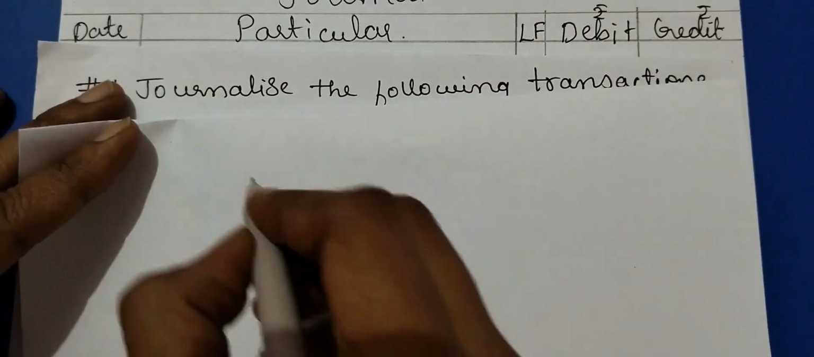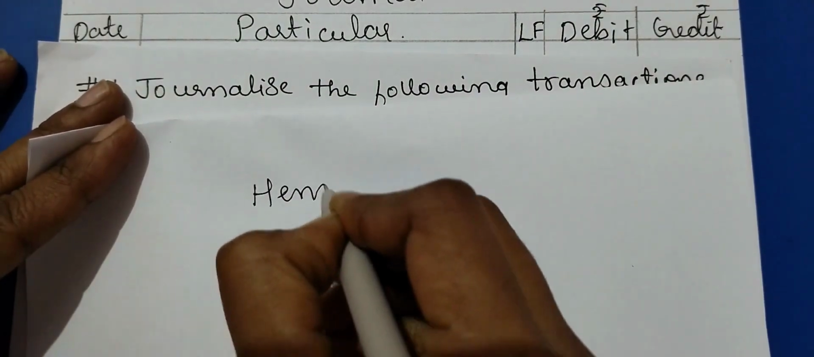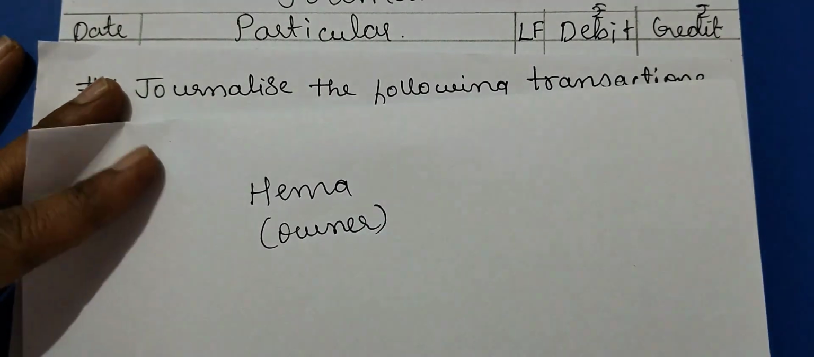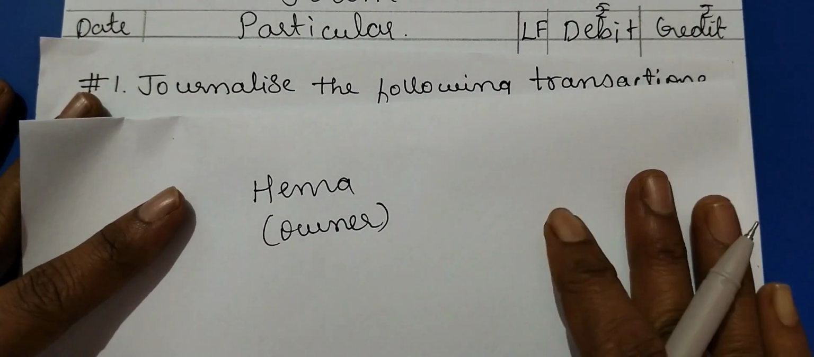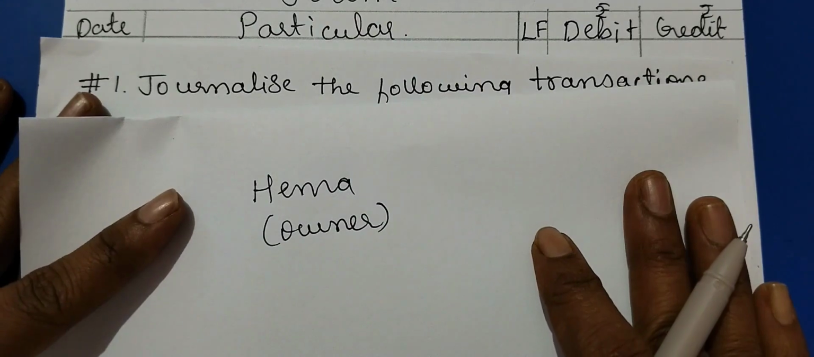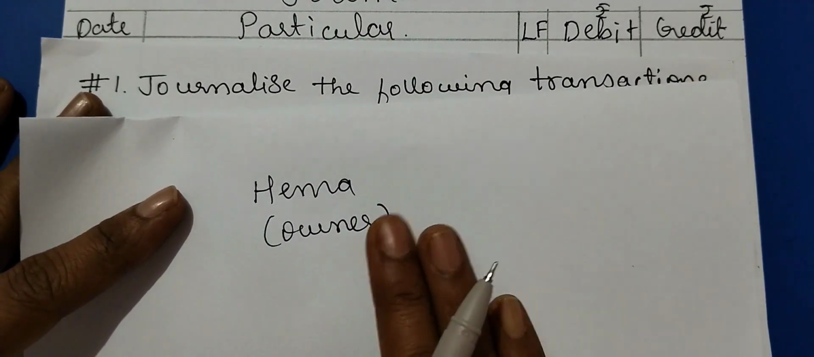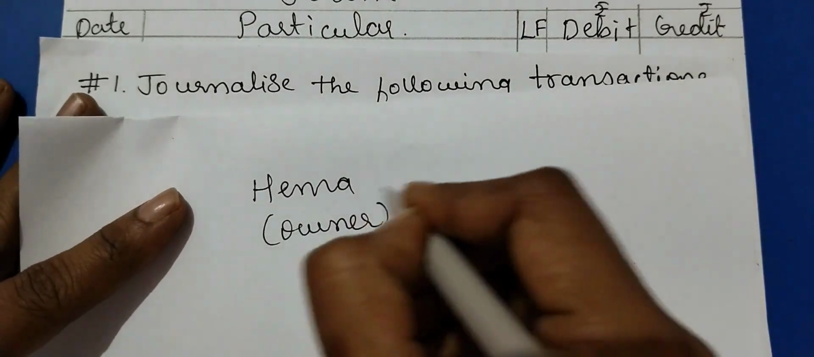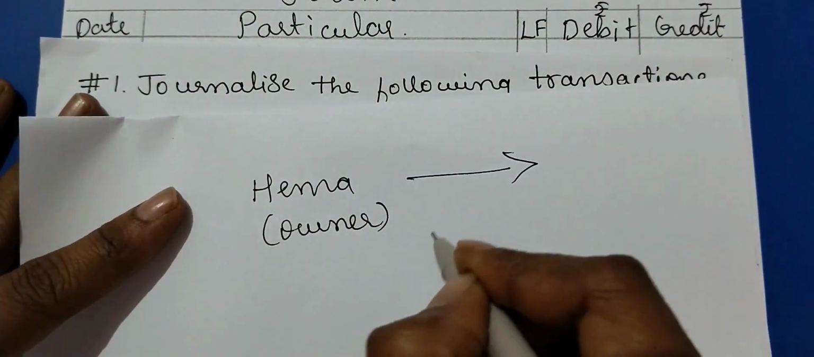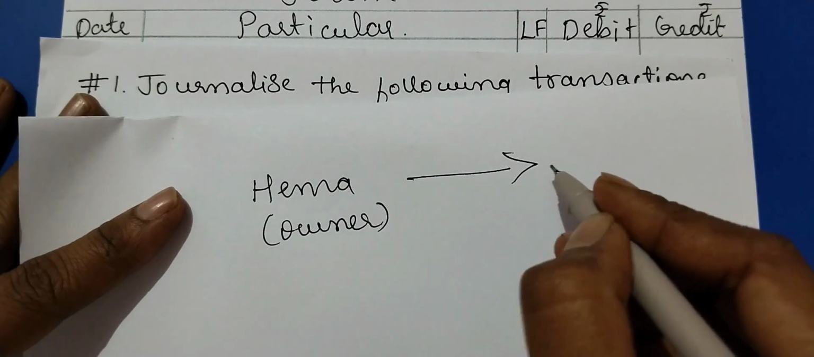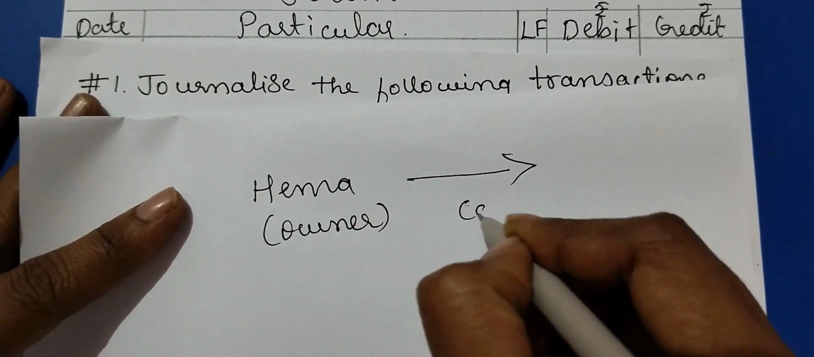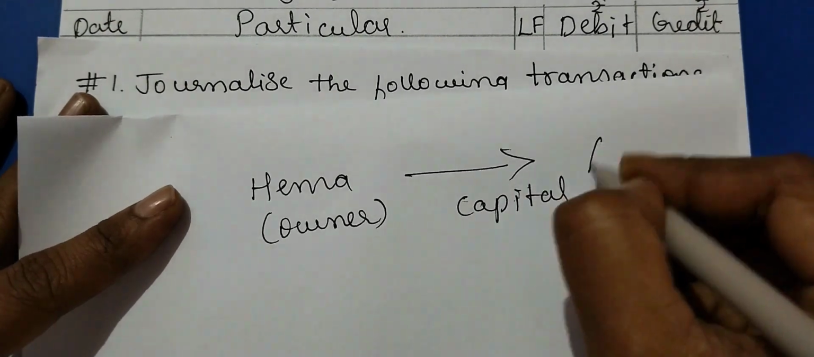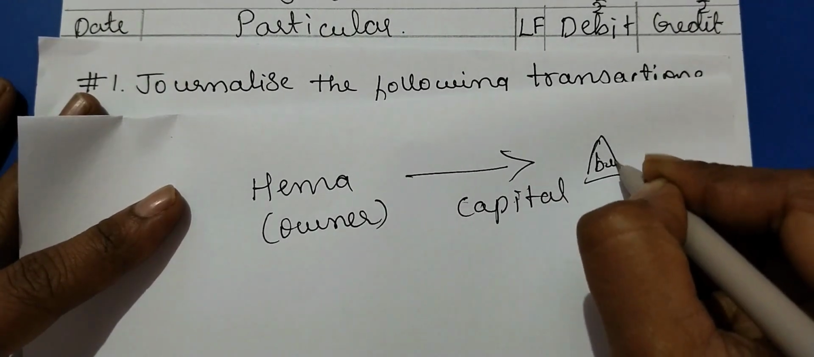Here you can see Hema started a business. So Hema is the owner. I'll explain the concepts also. One of the first concepts is the business entity concept. That says the owner and the business are separate. Both are not the same. Now Hema started the business with cash. When she invested the cash into the business, whatever cash she has invested is called capital.